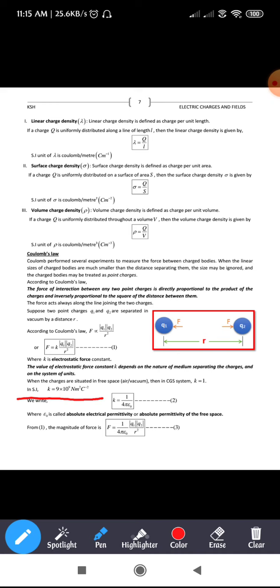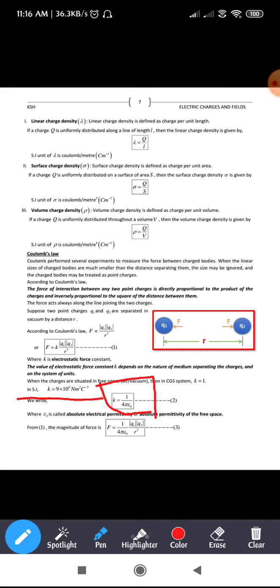The value of k comes out to be 1 by 4 pi epsilon naught. You may ask, how did you say that k is equal to 1 by 4 pi epsilon naught? That is the value. If you multiply that, 1 divided by 4 into pi, where pi is 3.14, and epsilon naught is called the absolute electrical permittivity, or the absolute permittivity of free space.